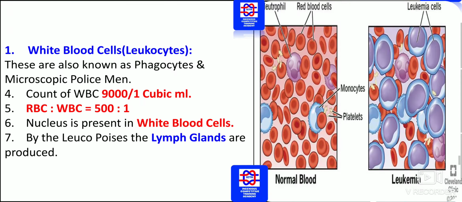White blood cells are known as leukocytes. These are also known as phagocytes and microscopic policemen. We should know that leukocytes, phagocytes and microscopic policemen are white blood cells. The count is 9000 per cubic millimeter, so you should know that count. The ratio of red blood cells to white blood cells is 500:1. The nucleus is present in white blood cells. By leukopoiesis, the lymph glands produce them.